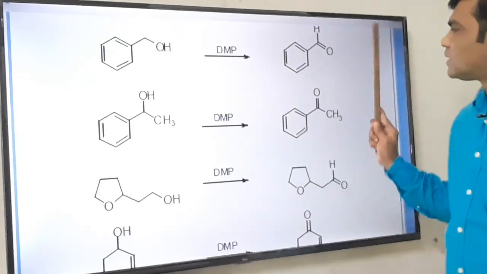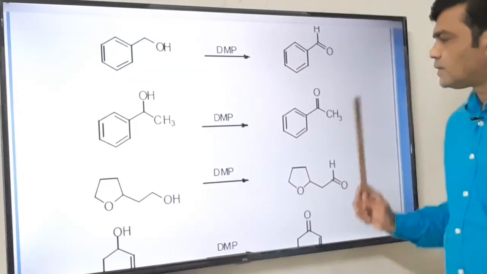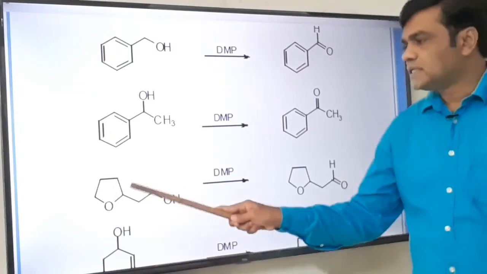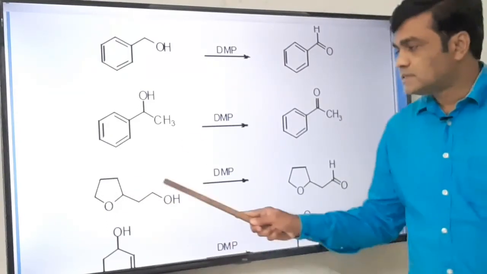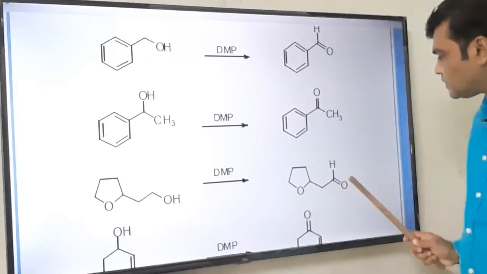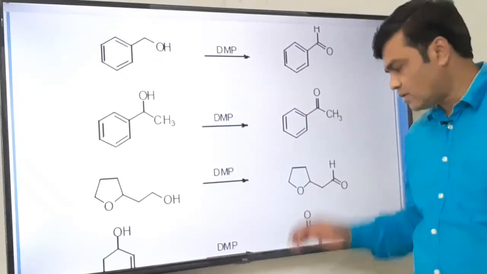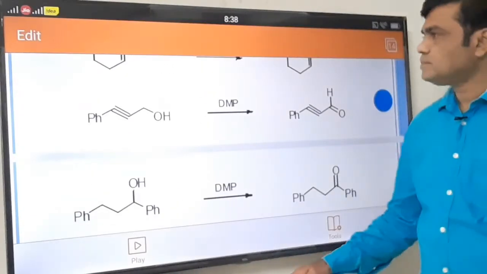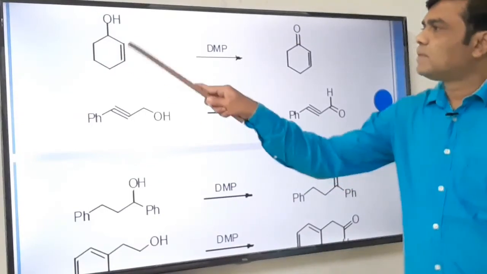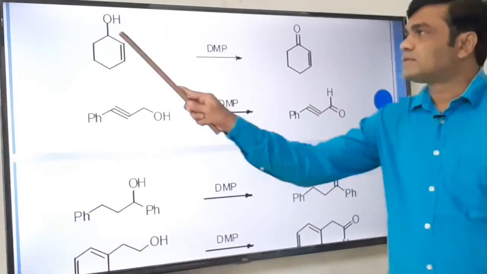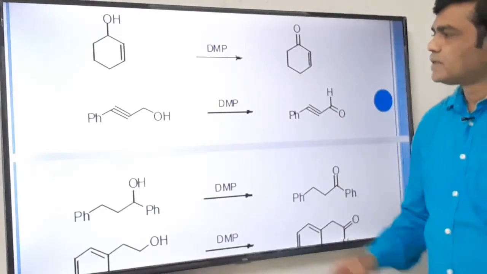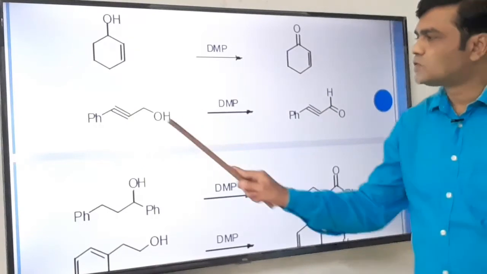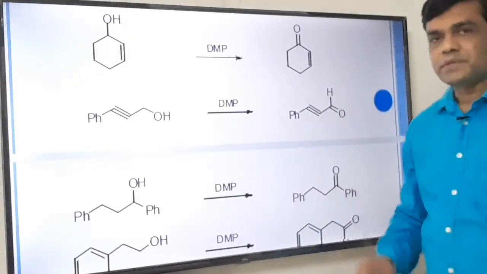This is a primary alcohol converted to aldehyde, secondary alcohol converted to ketone. This is interesting. This tetrahydrofuran ring is not affected, it remains as it is. The CH2OH group, that is the primary alcoholic group, is oxidized to aldehyde, same as that of IBX. See this example. The carbon-carbon double bond is unaffected. Secondary alcohol is oxidized to ketone. The carbon-carbon triple bond is unaffected. Only the CH2OH group is oxidized to aldehyde with this DMP.